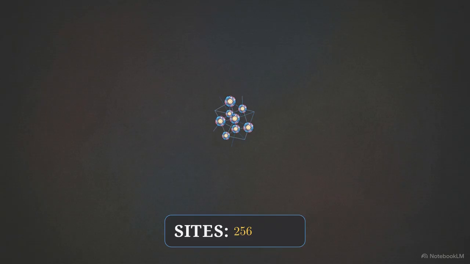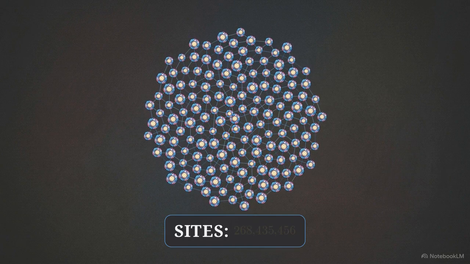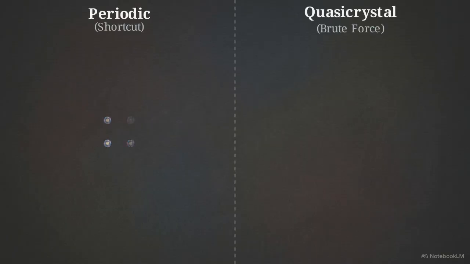While standard quantum models are typically limited to a few hundred atoms, this algorithm bridges the gap to the macroscopic regime, handling a network of 268 million sites. Calculating exact local topological invariance at this scale was long considered computationally intractable for non-periodic systems. The challenge lies in the structure itself.